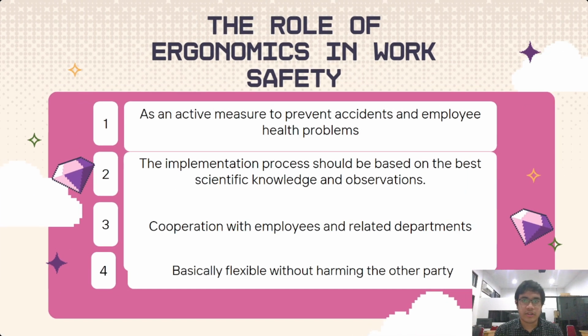The role of ergonomics in work safety. First thing is as an active measure to prevent accidents and employee health problems. Number two is the implementation process should be based on the best scientific knowledge and observation. Number three is cooperation with employees and related departments. Number four is basically flexible without harming the other party.